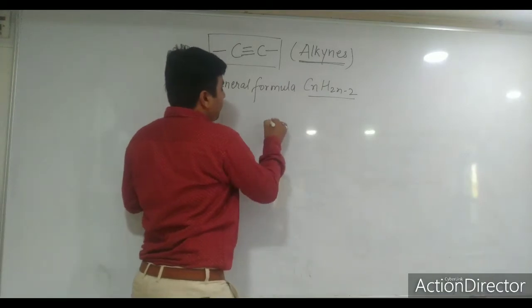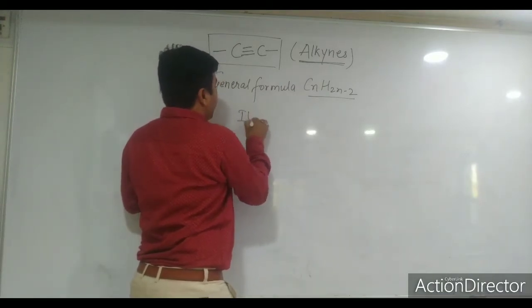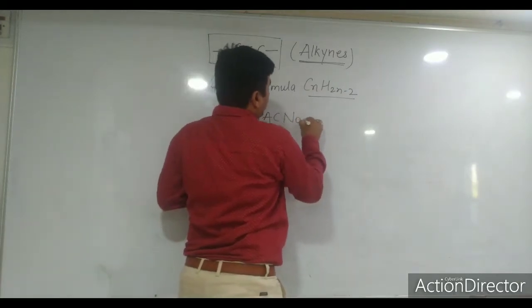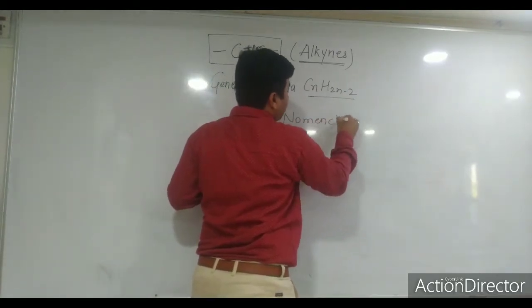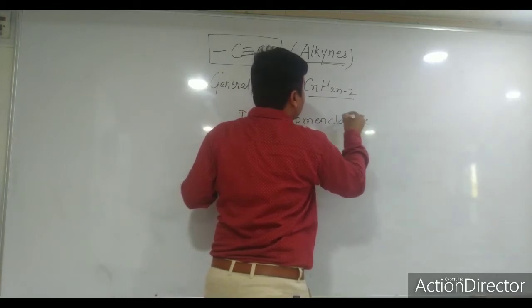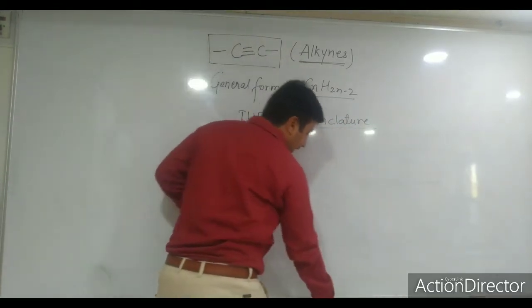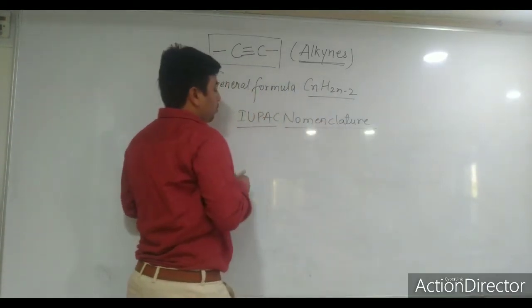I am giving you some examples of IUPAC nomenclature. You should not forget this, because we have studied it in alkanes and alkenes also. So we have to study it in alkynes, right?